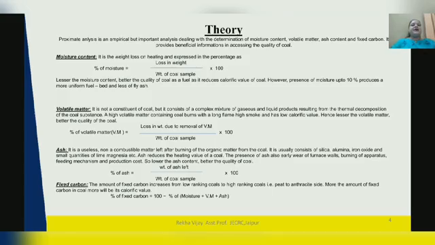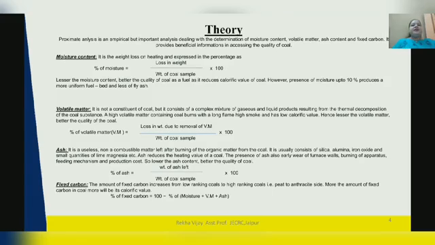The theory of the experiment is as follows. Proximate analysis is an empirical but important analysis dealing with the determination of moisture content, volatile matter, ash content and fixed carbon that provides beneficial information in assessing the quality of coal.